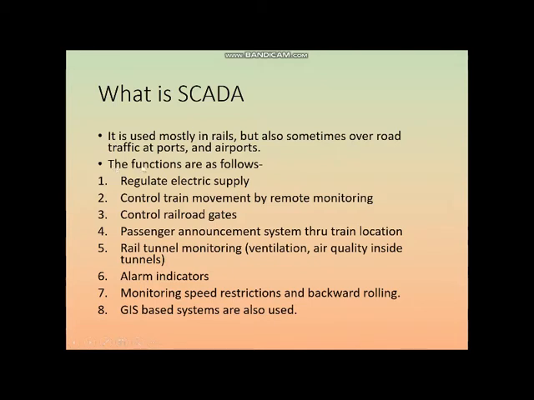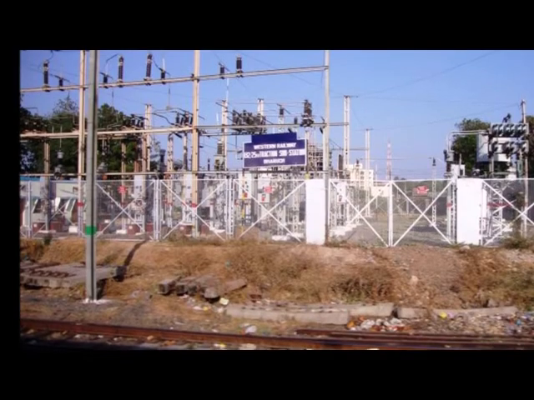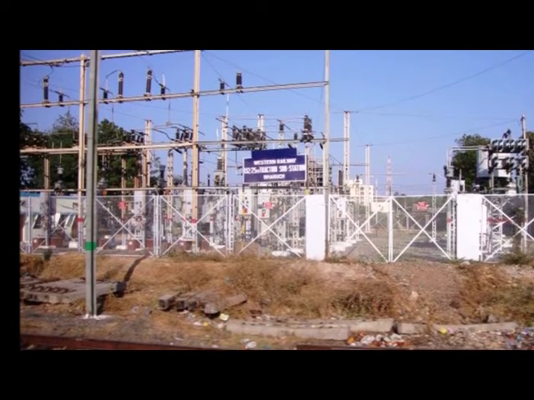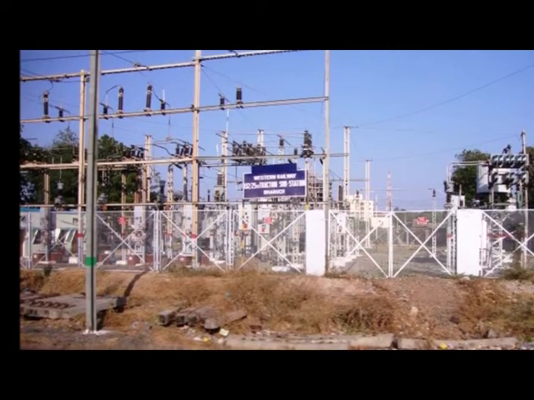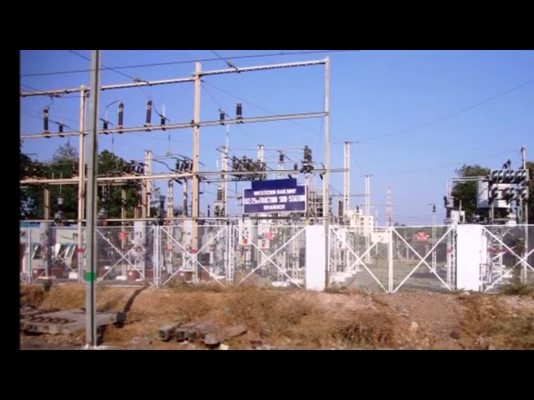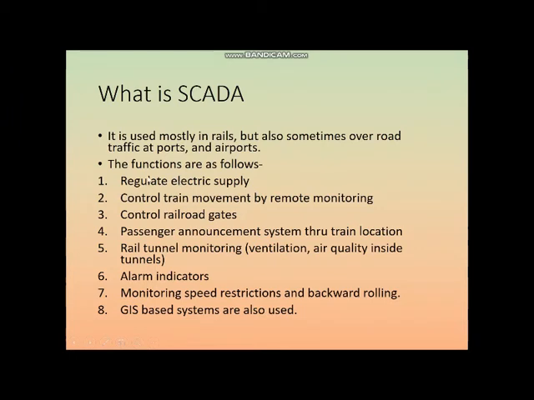So the function is that all the information about each individual train is supplied to a central processing unit, and based upon that it is connected elsewhere. It is mostly used to regulate the electric supply on the trains. There are various substations, and based upon the power requirement, there needs to be a regular change in the electric supply. That kind of facility can be arranged through this SCADA.